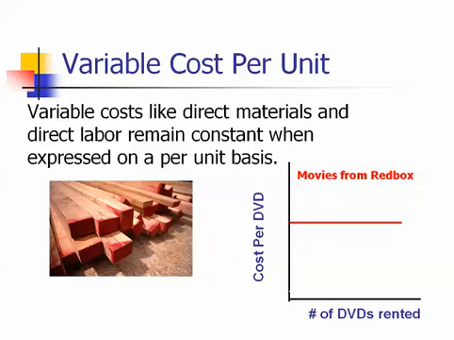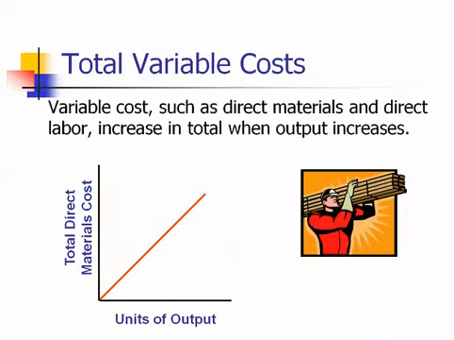Variable costs, like direct materials and direct labor, remain constant when expressed on a per unit basis. If you rent movies from Redbox, the cost per movie remains a constant $1.25 per DVD, regardless of the number of movies you watch. For a manufacturing firm, direct materials and direct labor are the primary variable costs. Variable costs, such as direct material and direct labor, increase in total when the output increases. As you rent or watch more movies from Redbox, your total costs increase.